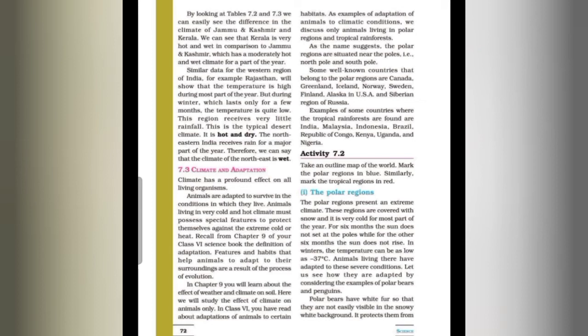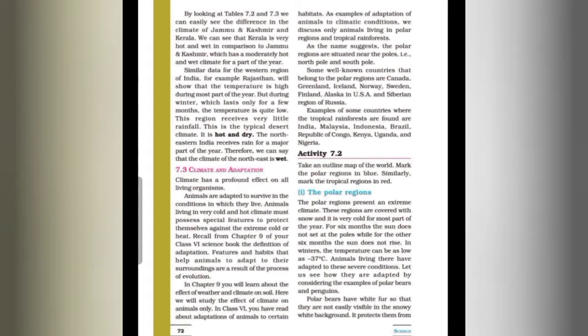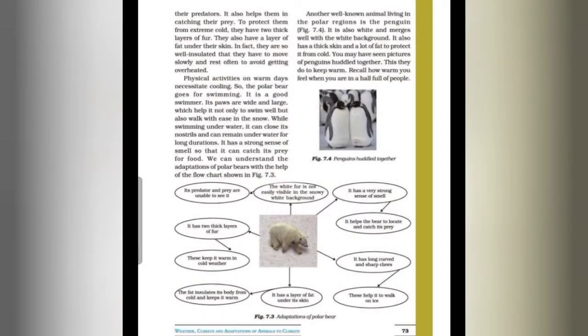Let us see how they are adapted by considering the example of polar bears and penguins. Polar bears have white fur so that they are not easily visible in the snowy white background. It protects them from their predators.